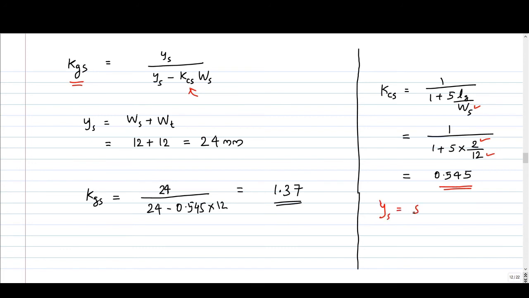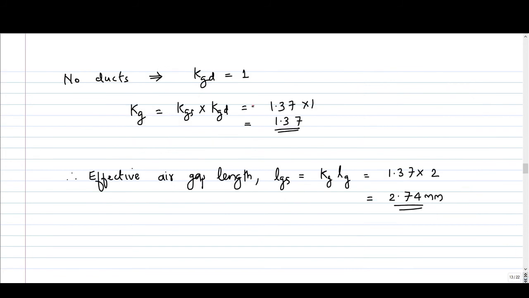Ys is slot pitch, and slot pitch is slot width plus tooth width, Ws plus Wt, and both are 12 mm. So it is 24 mm. So if you substitute these values, Ys is 24 mm and KCS is 0.545, Ws is 12 mm, you will get the value of gap contraction factor 1.37. Gap contraction factor for slots.